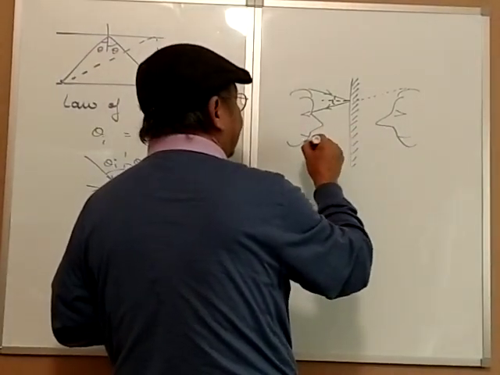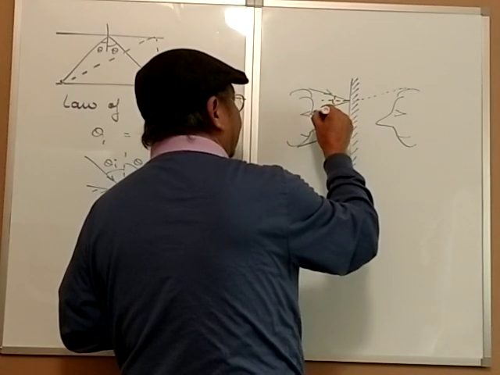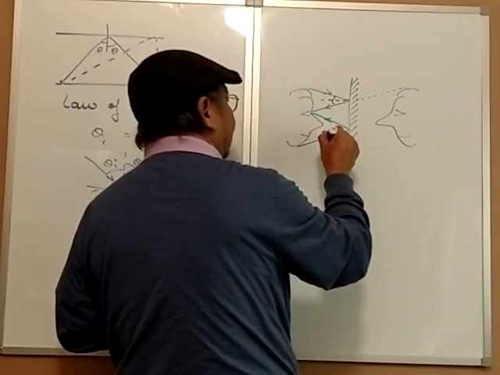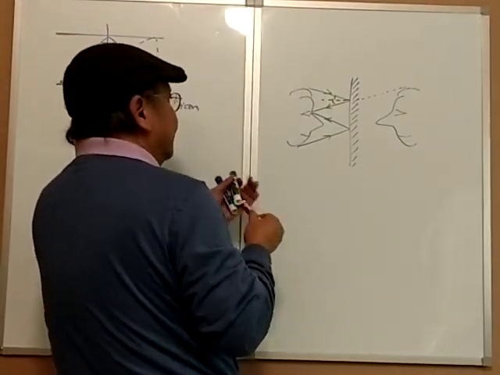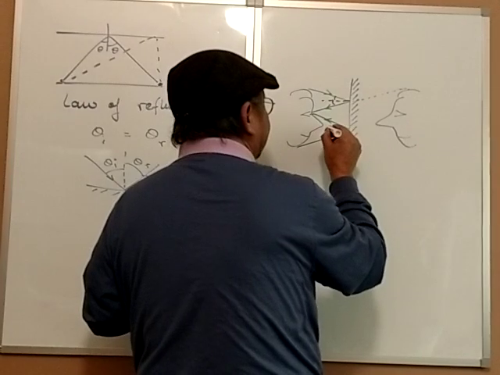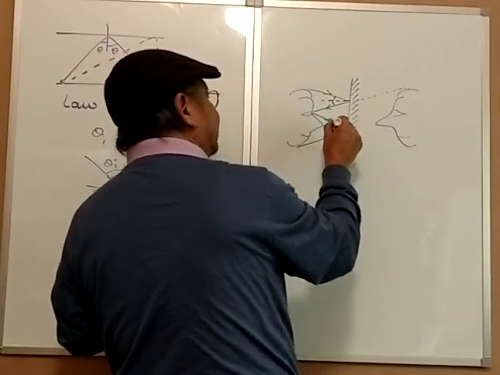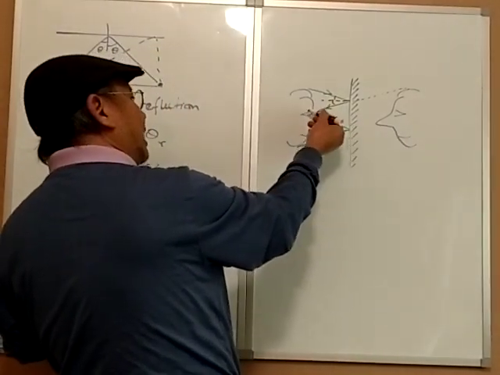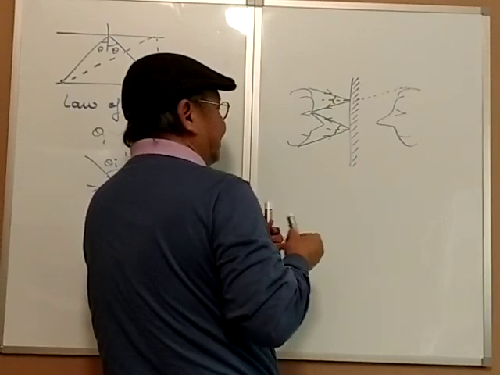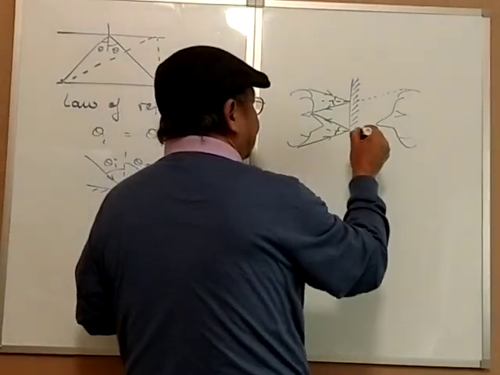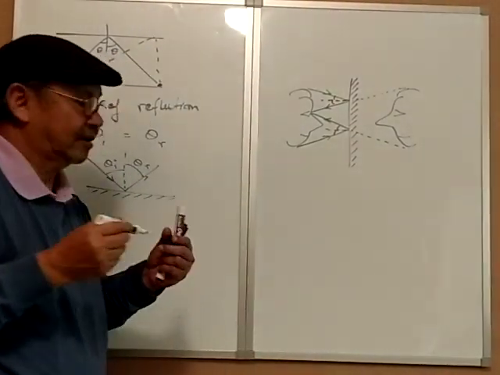Then same thing here, the light ray coming from the chin will make an equal angle at the mirror and will be reflected right into the eye. This angle and this angle are equal, go into the eye, so you see the chin. And on this side, there's no real light rays, I'm just drawing that, so that's how you see that, okay?